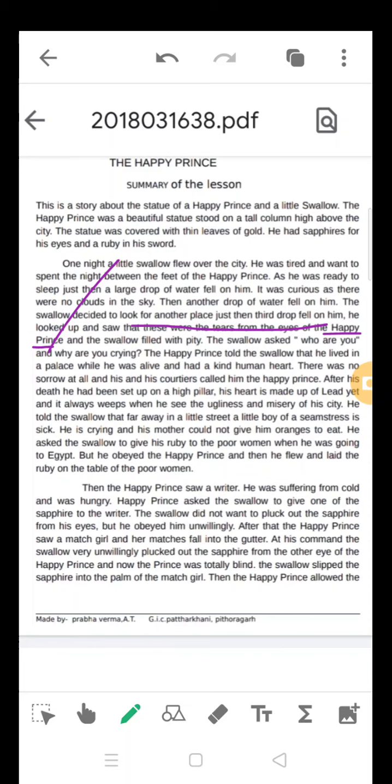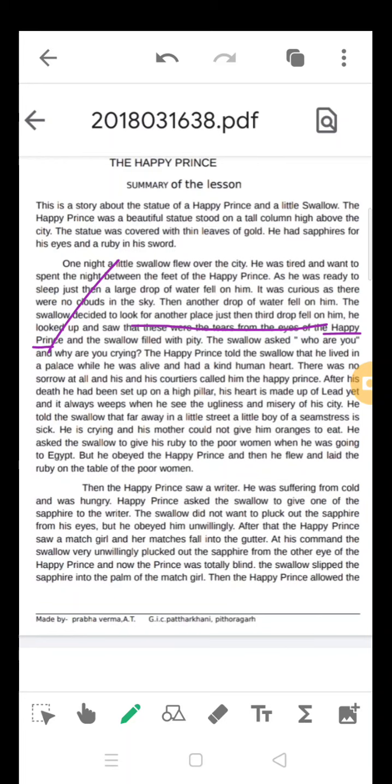A statue is a non-living thing, yet it is speaking to a bird, a swallow. This is the way Oscar Wilde pictures things. You will find that somebody is speaking the story, elaborating, explaining, and he presents it so beautifully that it feels as if you are listening to a story from someone. That is the beauty of Oscar Wilde.